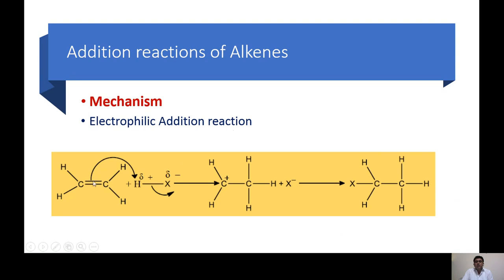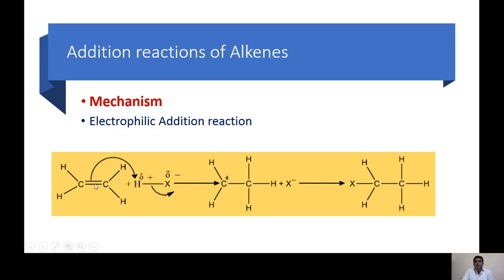For example, this is our alkene and this is the HX. We know this is a polar bond. This is partial negative and this is partial positive. These two electrons are also negative, so they can attack on the positive part. It means this H is acting as an electrophile. So this H is going to add first to the carbon. These two electrons will add with this hydrogen, so this carbon will be electron deficient and will get the positive charge. This is the first step.